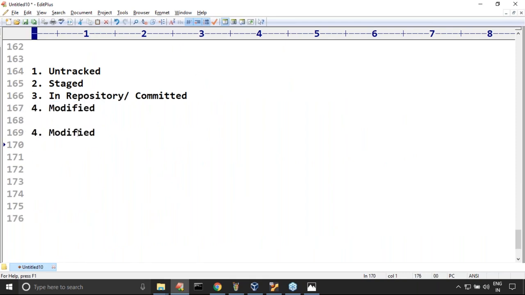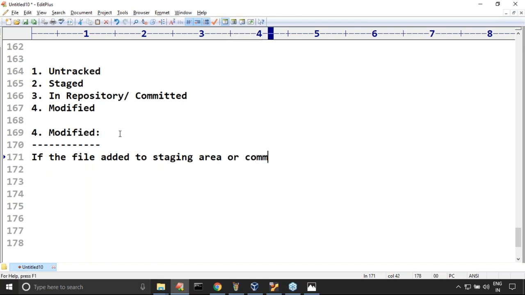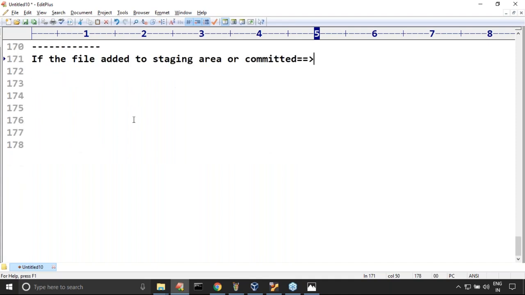Sir, when is a file tracked by Git? Can you please tell? If the file is added to the staging area and committed, now it is tracked by Git. Correct or not? If the file is added to the staging area and committed, now it is said to be tracked by Git, sir. Okay, now here one small thing is there.